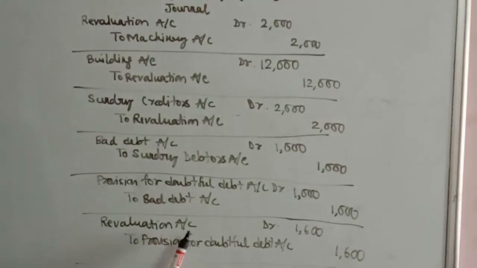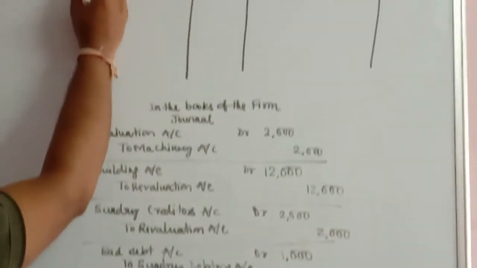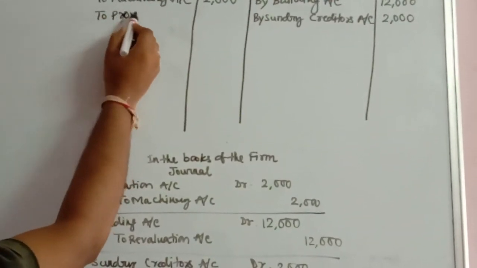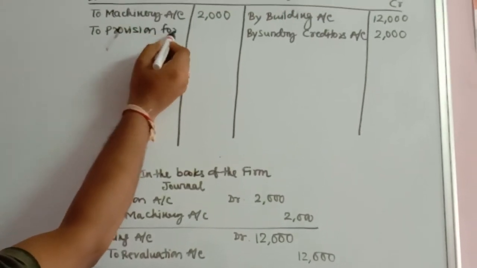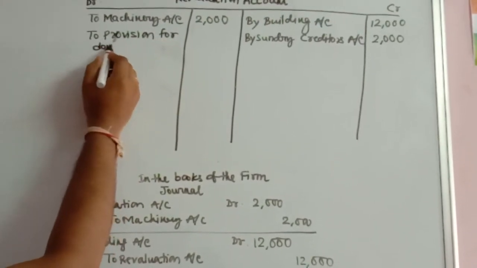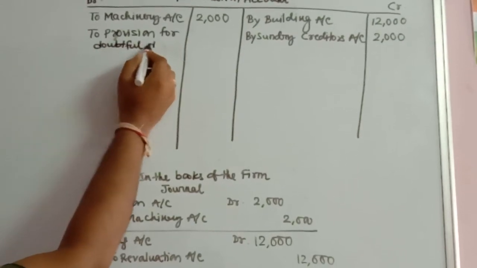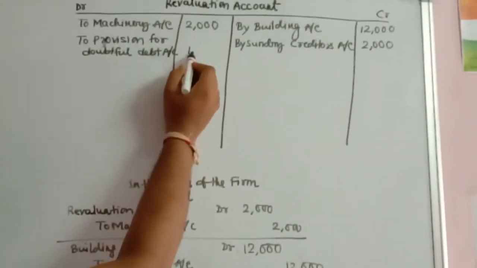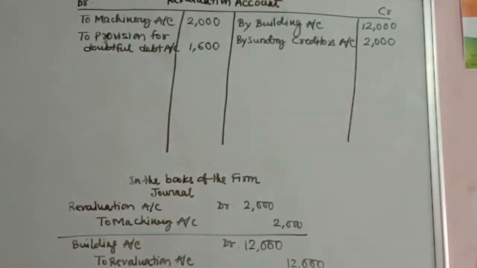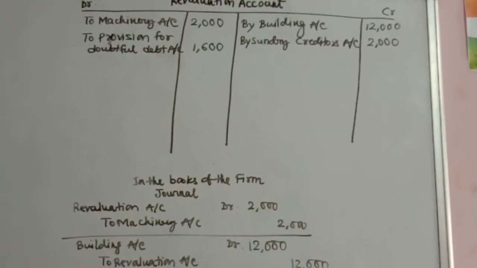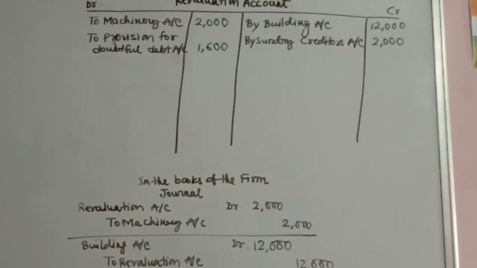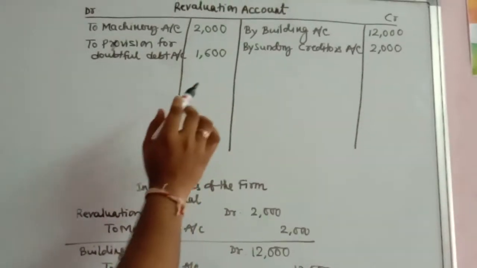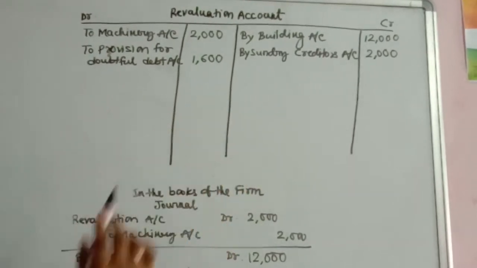Here you have revaluation account is again debited. So you write to provision for doubtful debt account, amount is rupees 1,600. So these are the four journal entries which relate to provision for doubtful debt, and we have done the ledger posting. So now after the posting, we have to find out on which side the balance is.